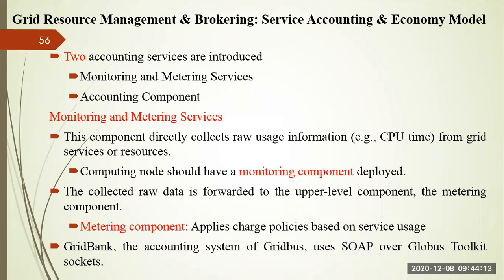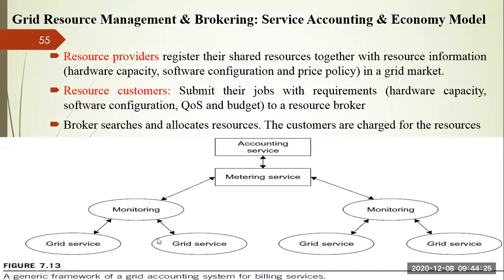Each agreed service container or computing node should have a monitoring component deployed. You can see in each and every grid service or group of grid services, one monitoring unit is there, and when the raw data is collected, it is forwarded to the upper level. At the upper level, you have metering services and accounting services, so you have to provide the data to them.